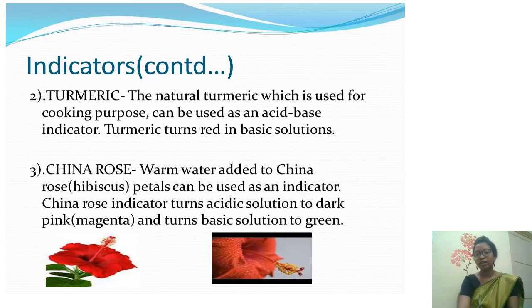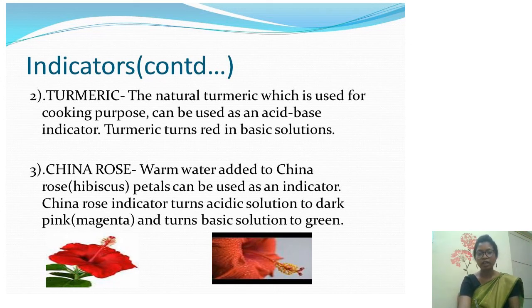For example, if you have a white shirt and some masala or turmeric paste is spilled on it, and when you wash it with soap, the turmeric paste turns red, because soap is a base. When both react, they turn red.